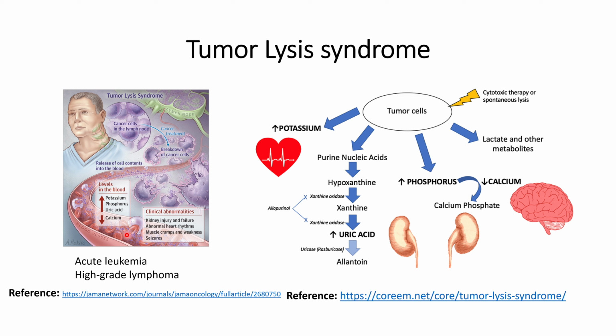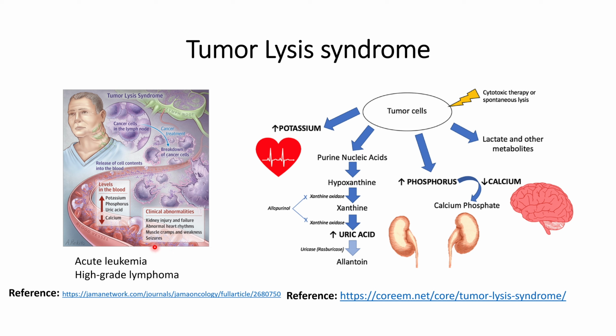The problem it might cause is that the uric acid content that has suddenly increased within the body is sometimes more than the capacity to control that much concentration of uric acid. So that might lead to kidney injury. And for those patients who have this tumor lysis syndrome and already have a kidney problem, it might cause a more severe problem.